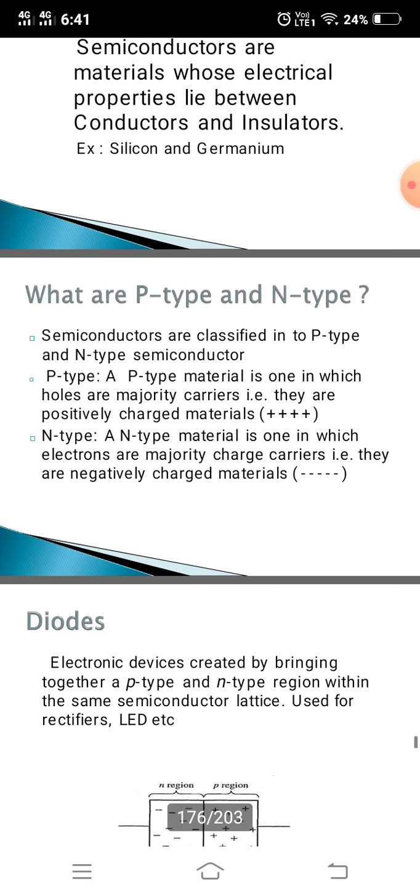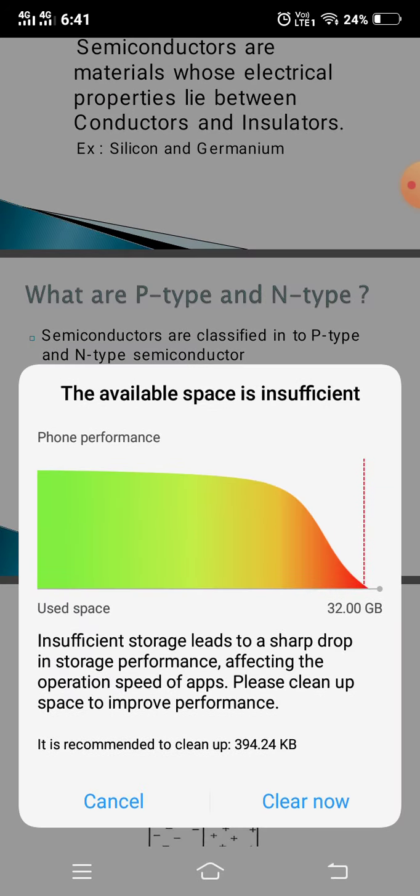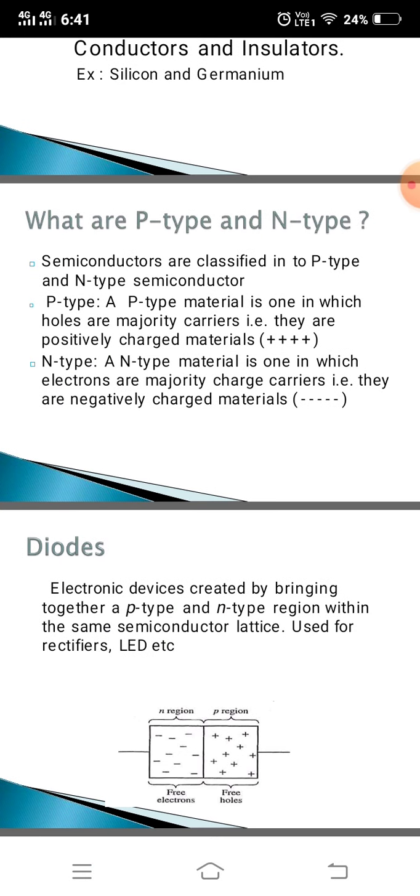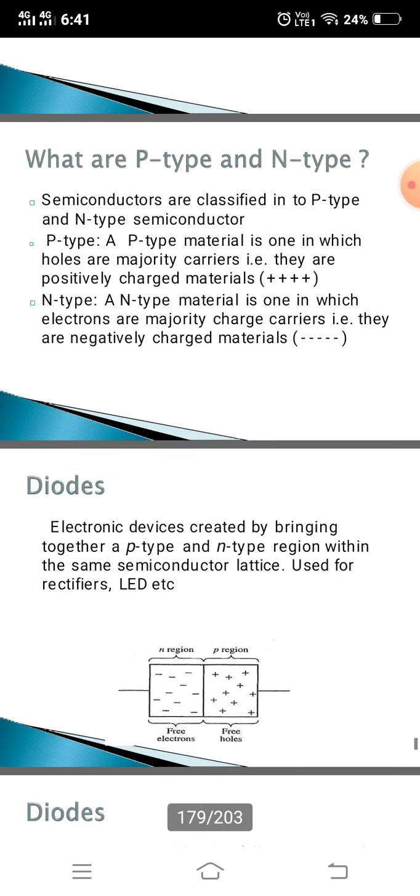Okay, let's go with the types. In an N-type semiconductor, the added impurity is a pentavalent atom, and the resultant semiconductor is called an N-type semiconductor. Examples of pentavalent impurities are phosphorus, arsenic, bismuth, antimony, etc. A pentavalent impurity has 5 valence electrons.